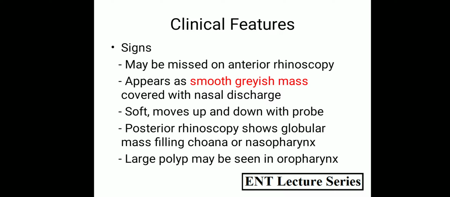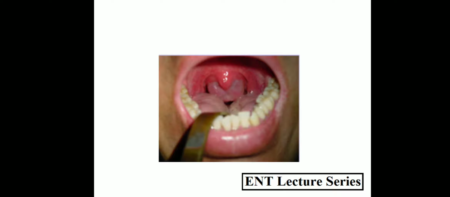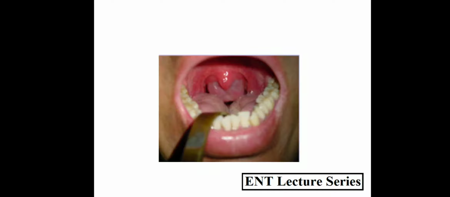Then posterior rhinoscopic examination reveals a globular mass filling the choana or the nasopharynx, and if it is a large polyp, then from the nasopharynx it can be seen in the oropharynx also. So in this picture we can see that on examination of the oral cavity, a globular mass is seen behind the uvula and the soft palate. So this is the enterochoanal polyp, which is so big that it has grown posteriorly from the nasopharynx to the oropharynx.